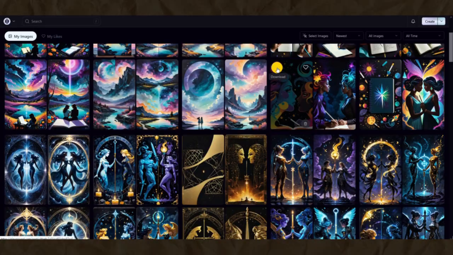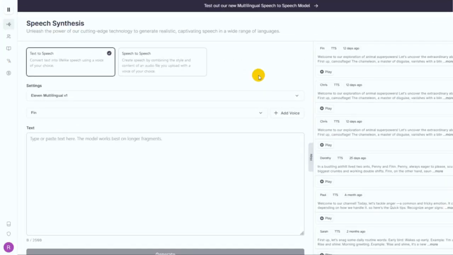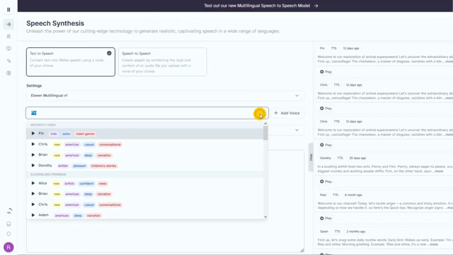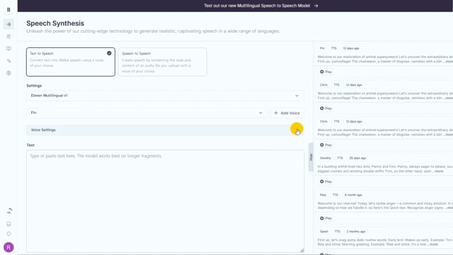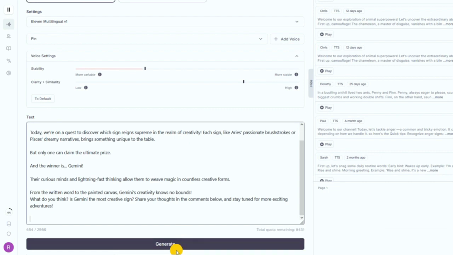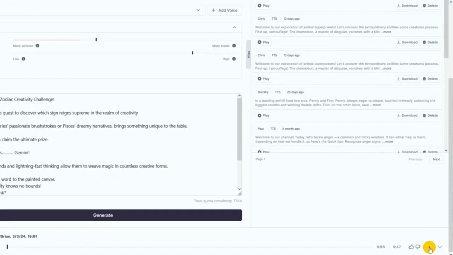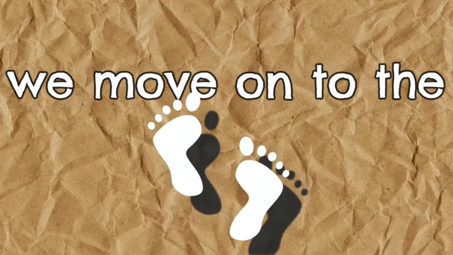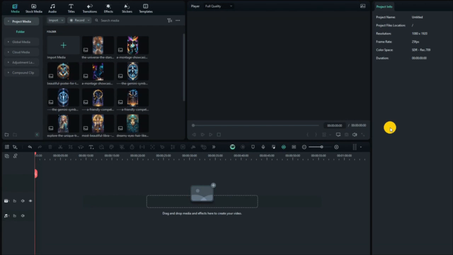And now I'll move on to the next step, which is voiceover. For the voiceover, I'll use 11 labs. Here I'll select the voice that suits my script, we'll adjust its settings here, and paste our script here. Then after generating it, we'll download the voiceover. And after that, we move on to the final step, which is editing. You can use any editing tool you want.